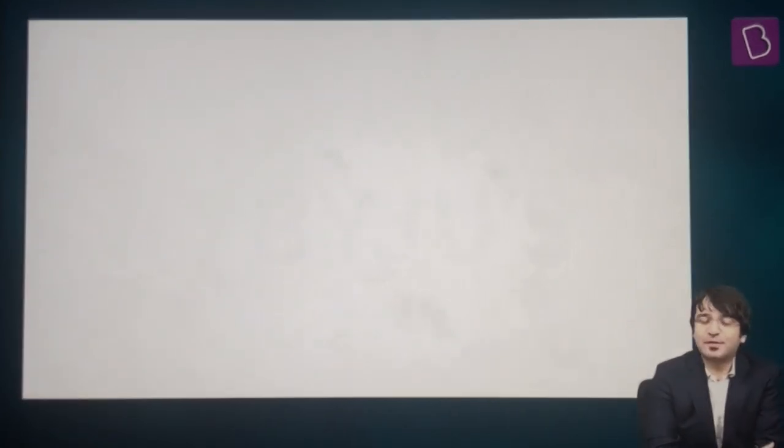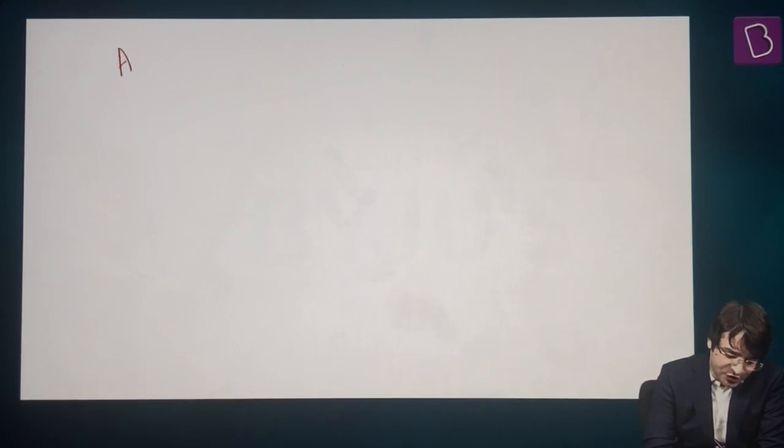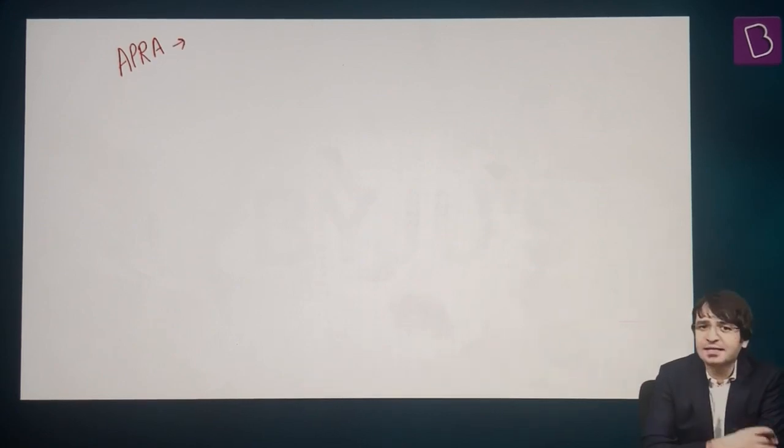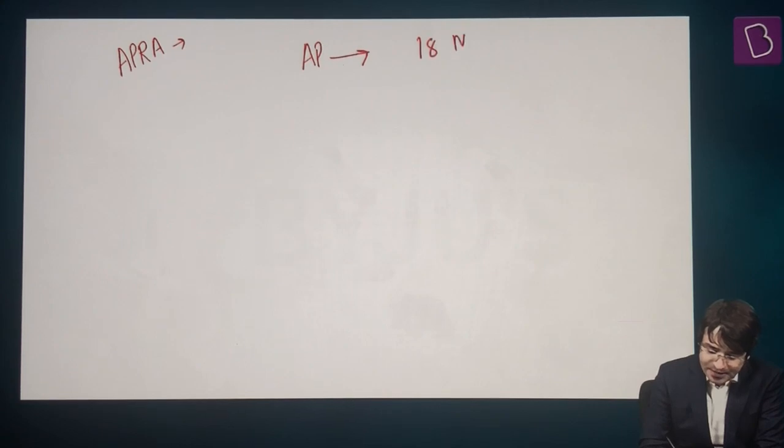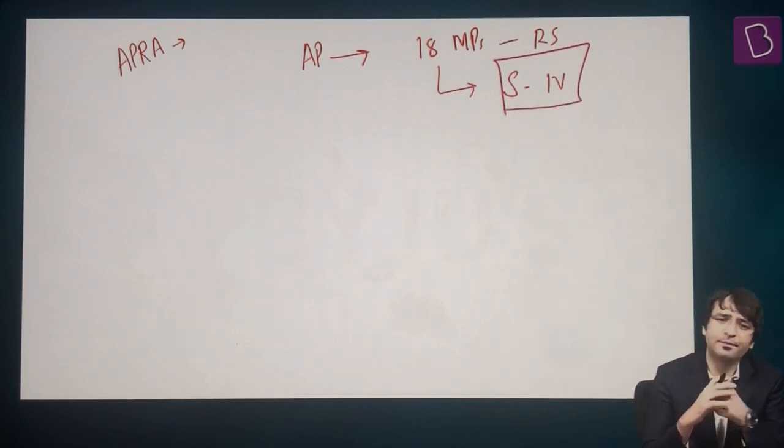Now I'm going to tell you something tricky. And what is that tricky part? Let's say, for example, the Andhra Pradesh Reorganization Act was passed. Before this act was passed, Andhra Pradesh had 18 MPs in Rajya Sabha. Where is it mentioned? It is mentioned in Schedule 4 of the Constitution of India. What is Schedule 4?